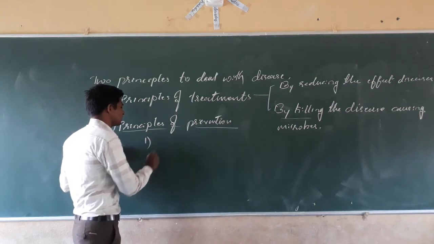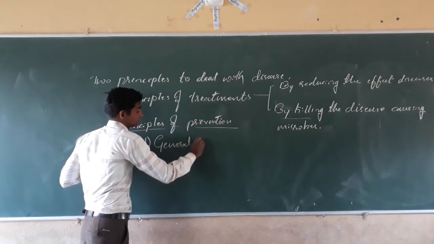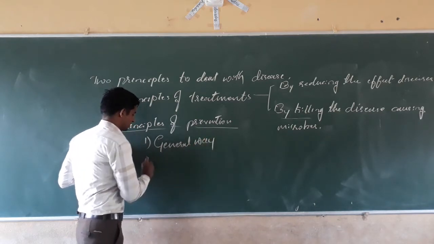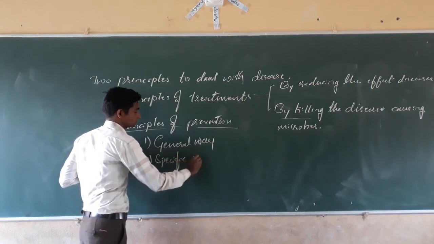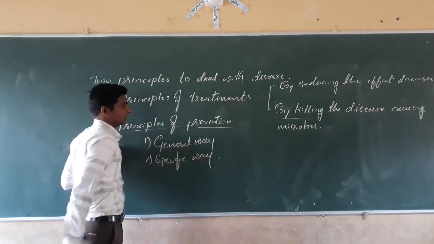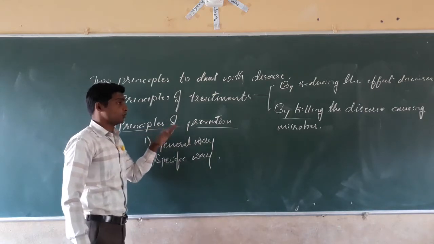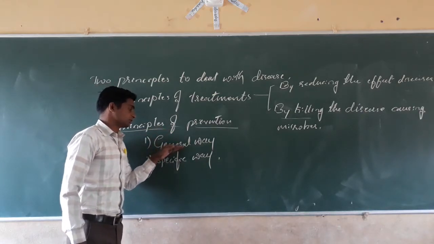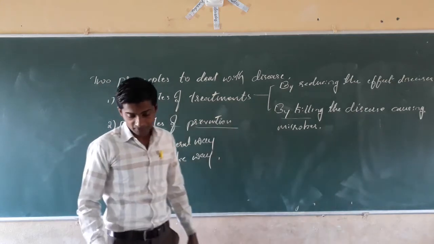See what happens here. The general way, and the second one is the specific way. General way and specific way. Principles of prevention. How to prevent the disease. First one is the general way. The second one is the specific way.